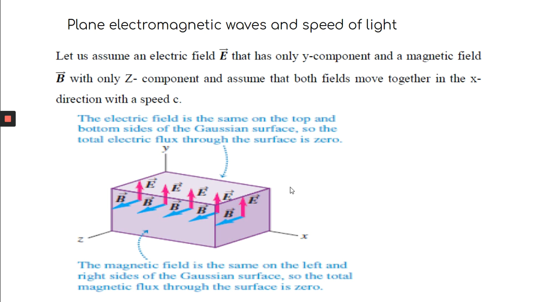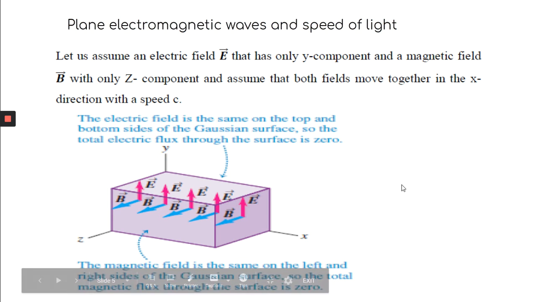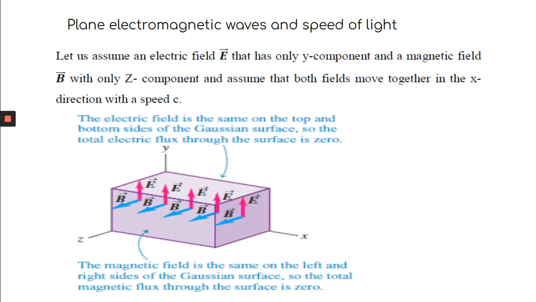So here, this is the figure. This is the electric field direction, and this is the magnetic field. This is your y direction, this is your z direction, and this is your propagation x direction. All are perpendicular to each other, x, y, z. Just for the understanding, we have considered a rectangular box. This is x, this is y, this is z. This box is considered just to show how Gauss law in electrostatics and Gauss law in magnetostatics are verified. Then you also consider Faraday's law and Ampere's law.